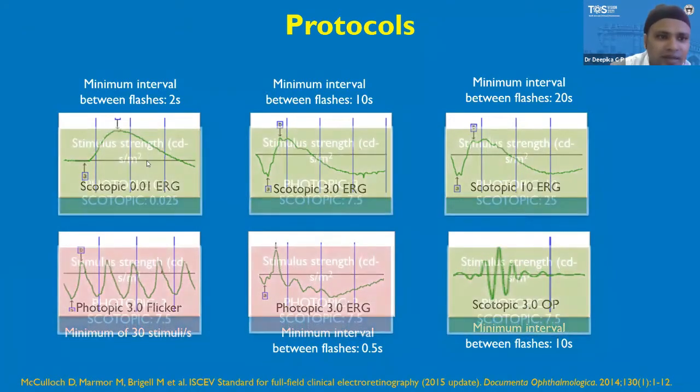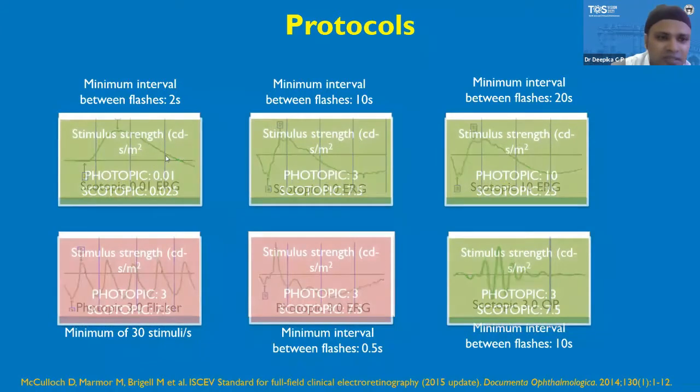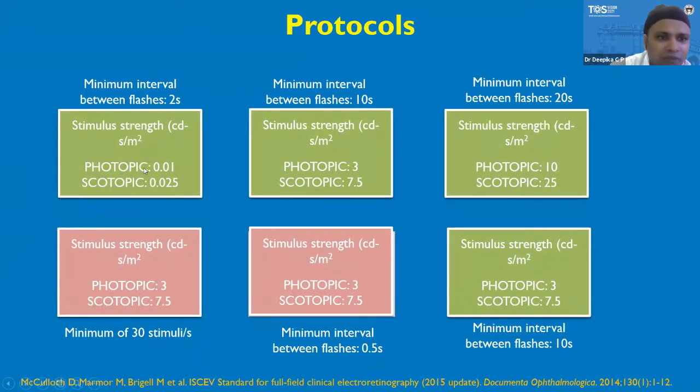Now in this slide, the various stimulus strengths are discussed. For the first protocol, the strength we can see from its name, like in this, the photopic strength is 0.01 candela second per meter square. And as I told earlier, we can calculate the scotopic strength by multiplying with the factor 2.5.